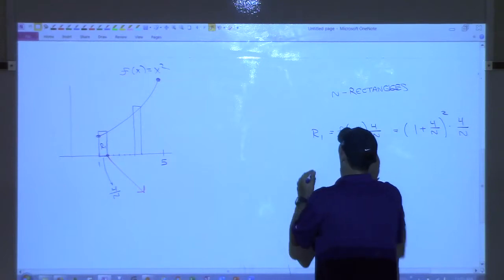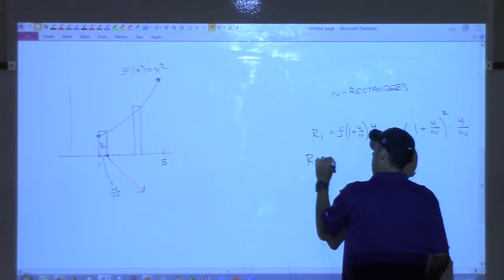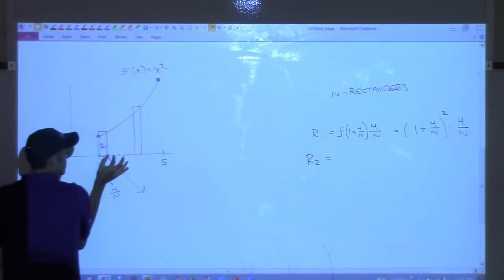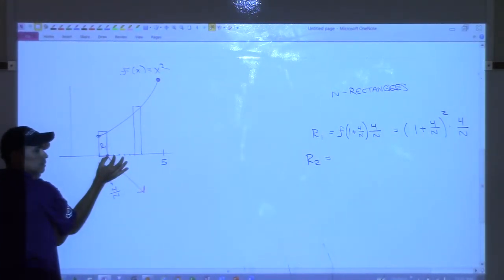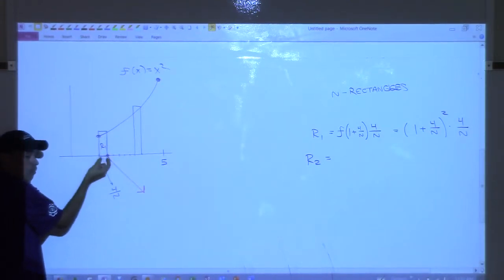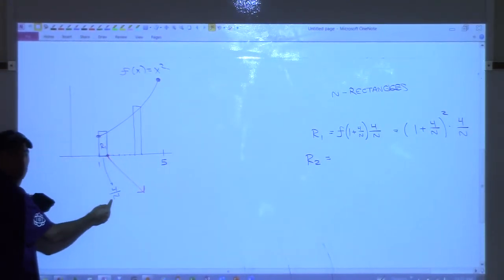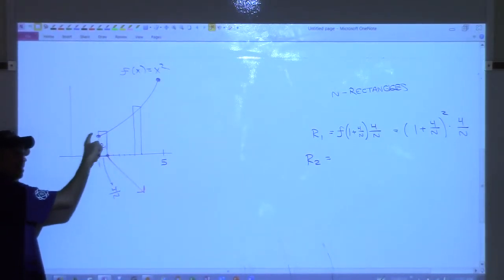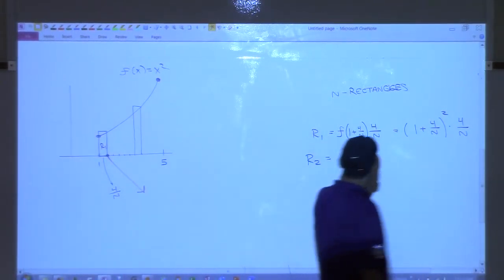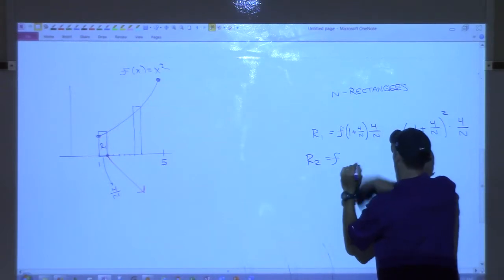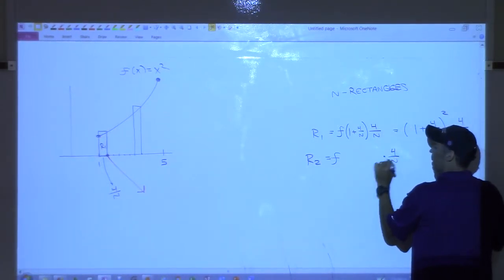What's the area of rectangle 2? How wide is rectangle 2? Not 1. How wide was our first rectangle? That was the end point. What's the width of it though? 4 over n still. All of our rectangles are going to have the same width, 4 over n. It's the heights that are going to be different. So we still have 4 over n here for our width, but in front of it, it's going to be the function evaluated where?